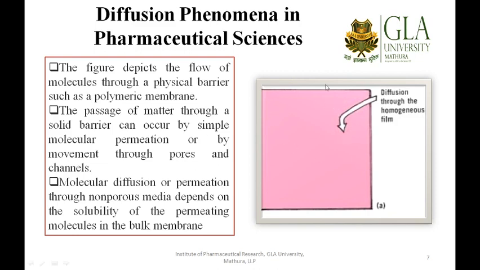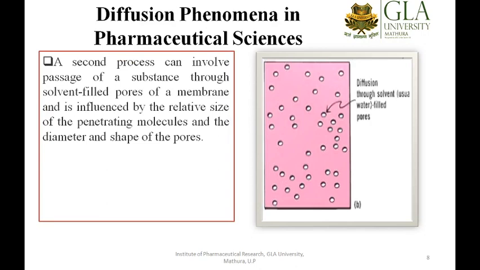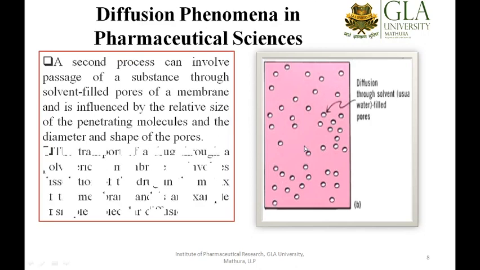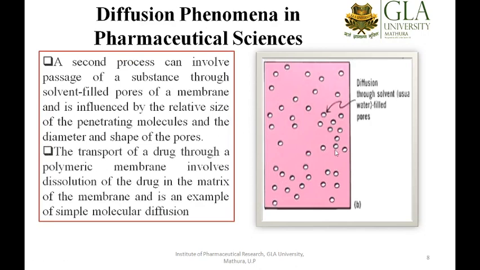So the porosity available on this membrane will allow the dissolution medium to enter inside the drug core, and it will take away the dissolved drug from it. You can see this is another case. In this you can observe there are various pores. So diffusion is occurring through this particular channel.